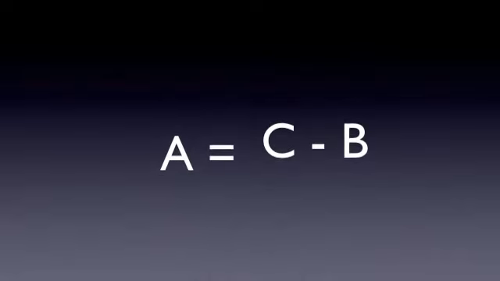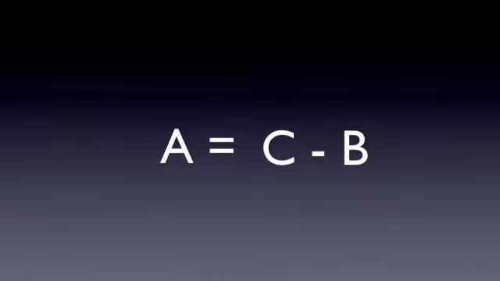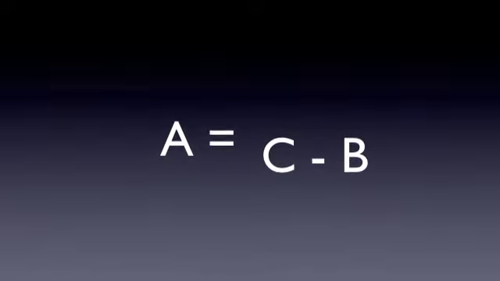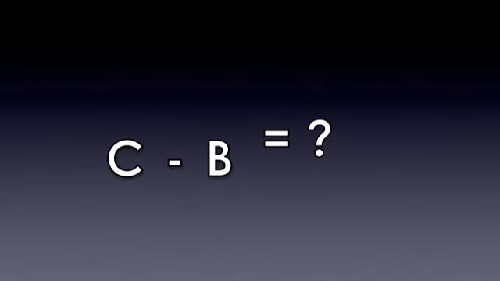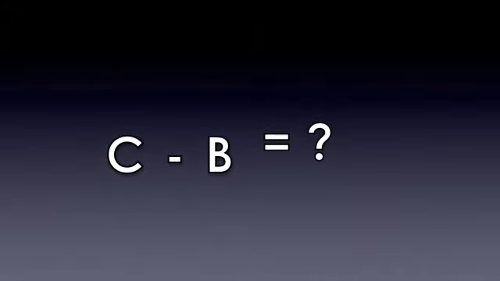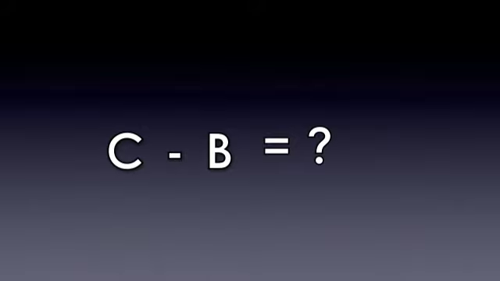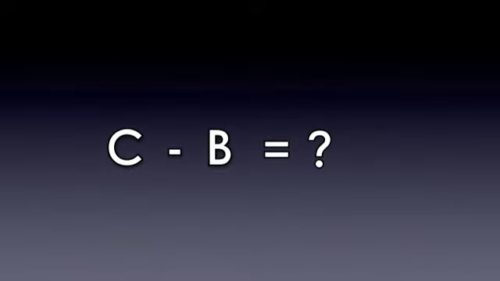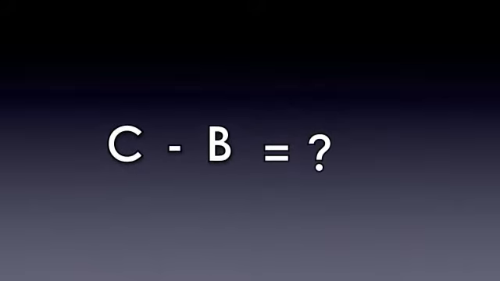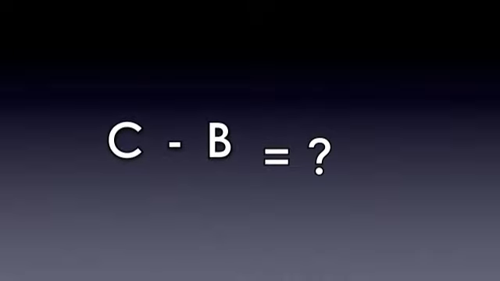Well, let's look at an equation. An equation has two sides. In this equation, A equals C minus B. So let's assume that C and B are numbers. Given just C and B, it should be possible to derive that C minus B equals A. A is the conclusion we reach based off of evidences C minus B.